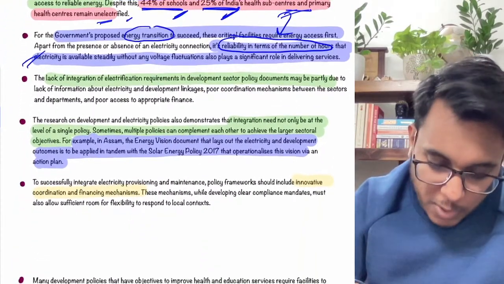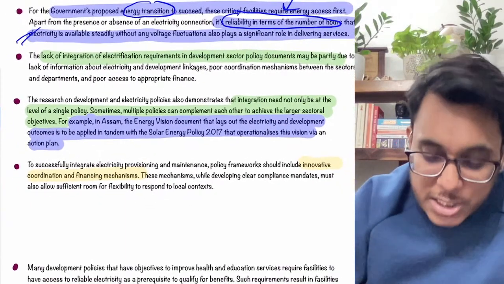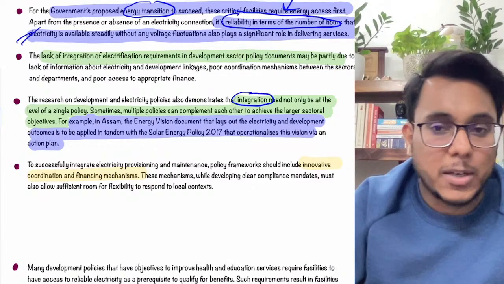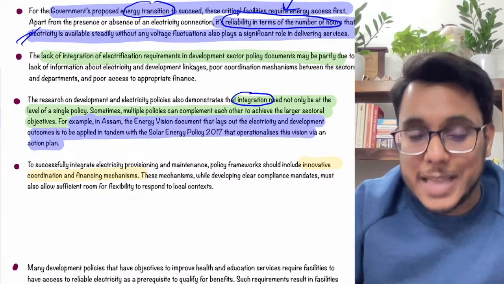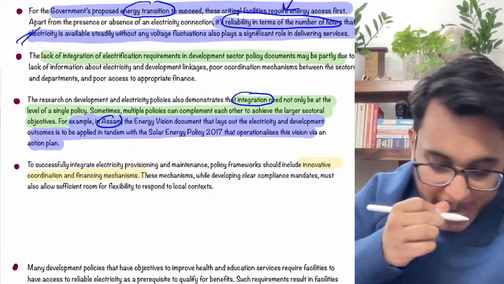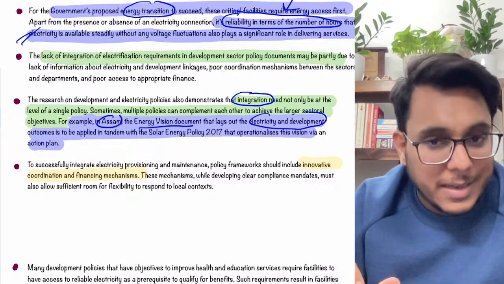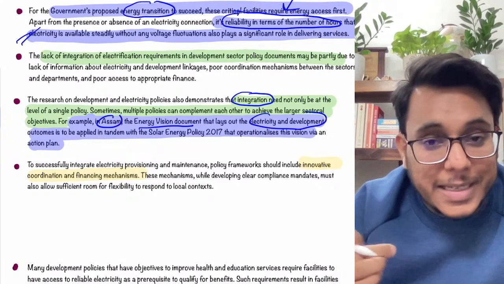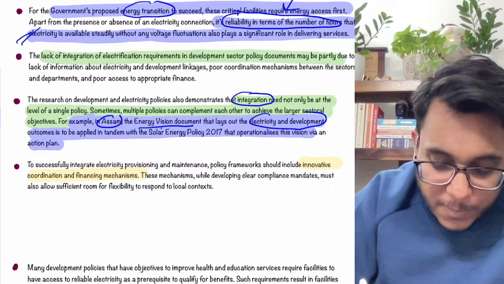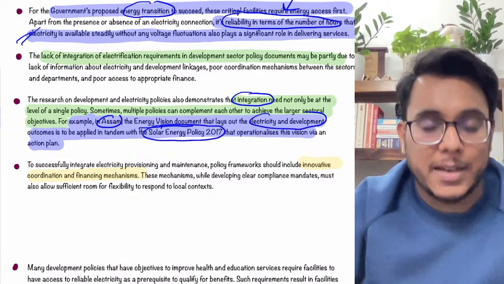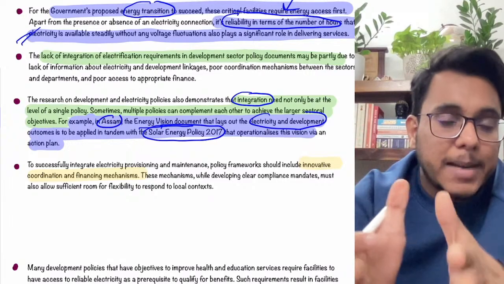The article provides that while we need to provide reliable energy, we also need to work on integration. Clear? Just by one way, electricity reliability and continuity cannot be provided. The example has been given. For example, Assam came out with its energy vision document, which provides that electricity and development are linked, and that the generation and development of electricity and energy needs to be applied in tandem with the Solar Energy Policy 2017. So energy through other avenues is to be developed in tandem with solar energy.